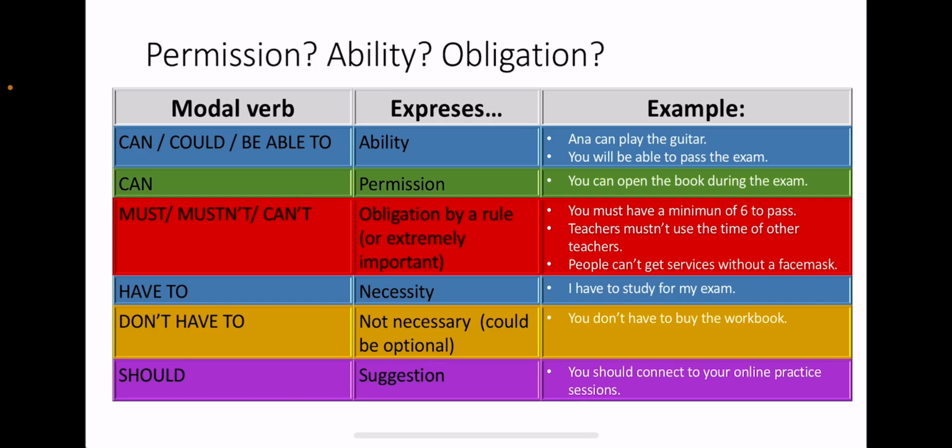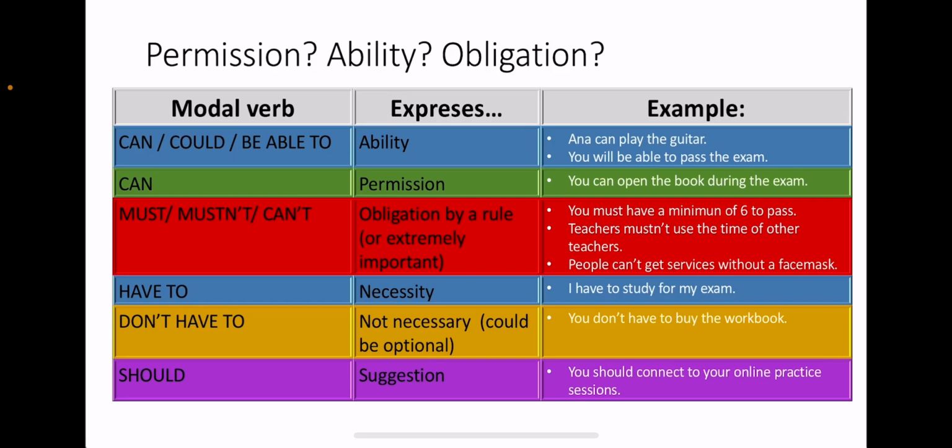So we have more words that we can use to express permission, ability, obligation, and many others. I have a chart or a table here that can help you identify the verb. What is the idea that the verb expresses? And you have some examples there that you can check. So we know can, could, and be able to are for ability. We also use can for permission. Remember that can indicates permission. So you can open the book during the exam. The teacher can give you the permission to open your book during the exam.